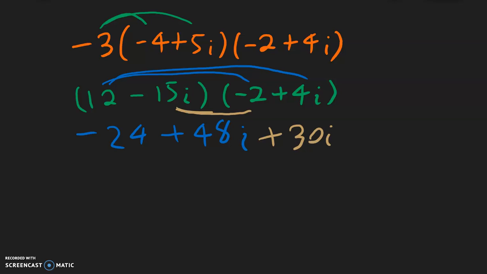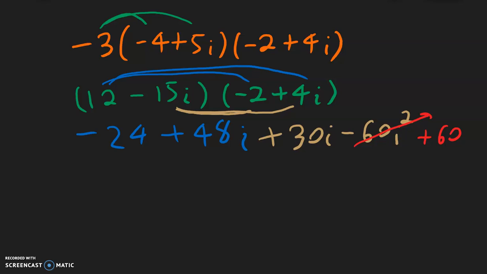And finally, negative 15 times 4 is going to be a negative 60i squared. And we know that i squared is negative 1. So negative 60 multiplied with negative 1 turns into a positive 60.